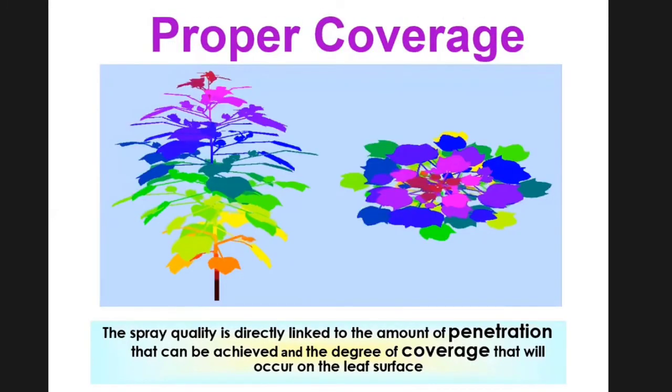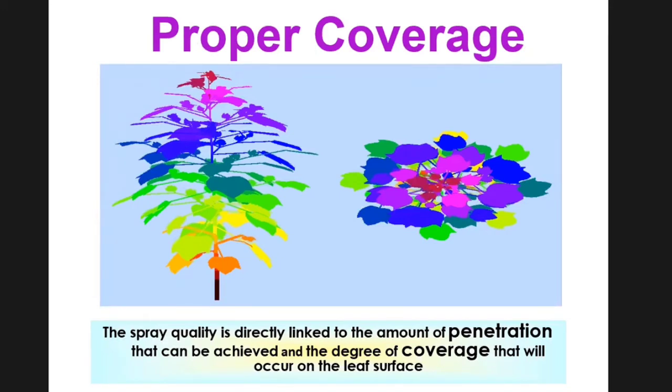The most important thing is proper coverage. Pesticide should reach the whole plant surface and it should cover the whole plant to manage the pest.